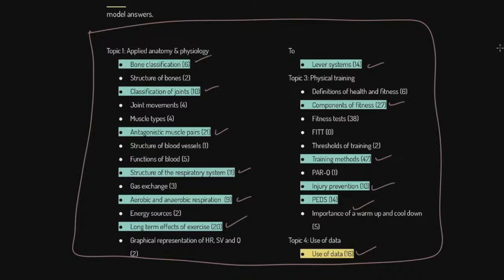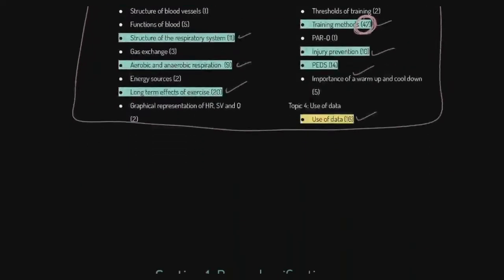So that's what we're going to do today. Oh, and by the way, just to stress, that number there, like 47, is saying the extent to which this material has been covered in previous papers, the number of marks available. So therefore, it's really important to us. And you might see other things that are a little bit lower. Does that mean they're not coming up? No, it probably means they are coming up, but we just need to be aware of them. Maybe they're due, I don't know.